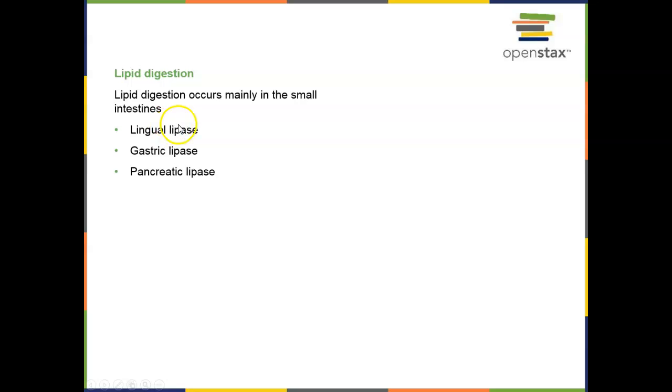Lipid digestion occurs mainly in the small intestine. So we do have lingual lipase that can start lipid digestion, but it doesn't do that much. We have gastric lipase that also can start lipid digestion, but again, it doesn't do that much. So the majority of our lipid digestion occurs in the small intestines, where pancreatic lipase is released and breaks down the lipids.